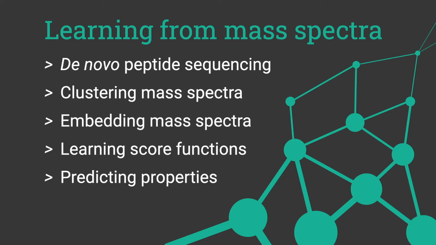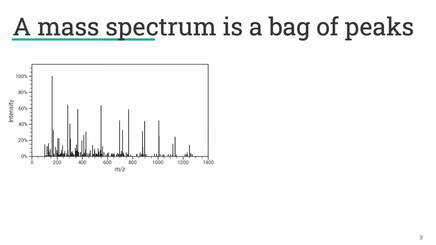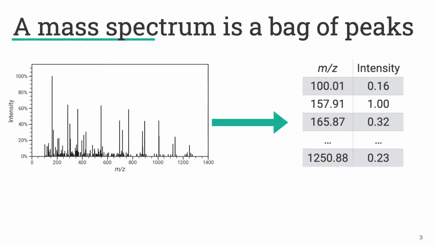For all of these methods, it's critical to be able to represent the mass spectrum in a way that the machine learning model can use. So when we look at a mass spectrum, we can think of it as a bag of peaks. So here I have just an example mass spectrum. When we look at what a mass spectrum really is, we see that it's a collection of two tuples. Each peak is represented by a mass to charge ratio and an intensity value.